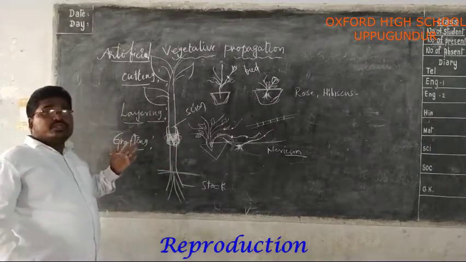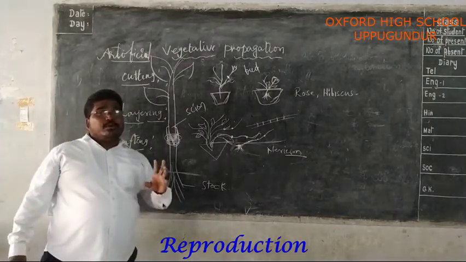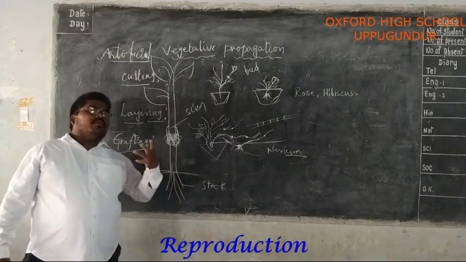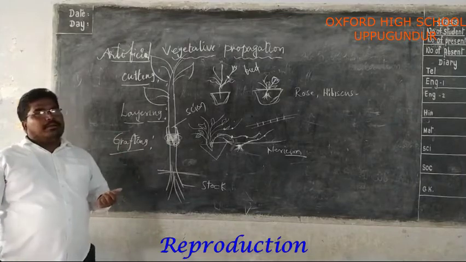So this is the most wanted method in developing the desirable characteristics of flowering plants or fruit plants.